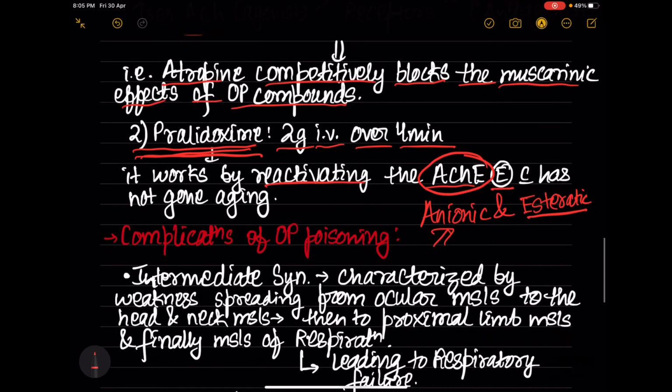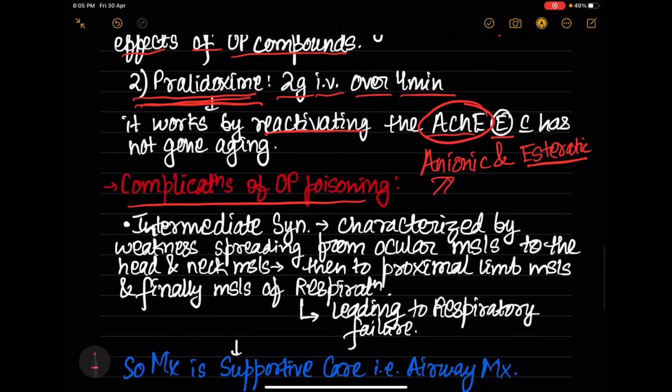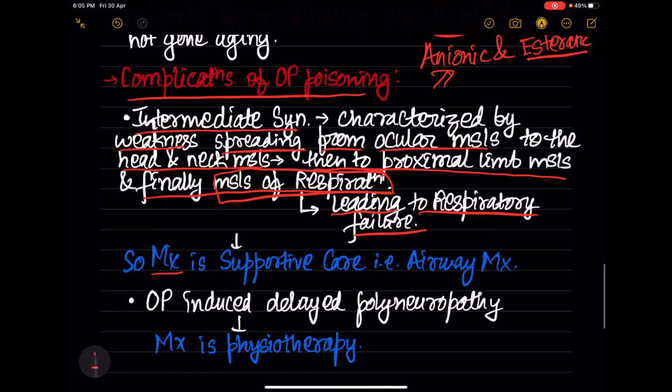Now coming to the complications of organophosphate compound poisoning. So first is intermediate syndrome, which is characterized by weakness spreading from ocular muscles to the head and neck muscles, and then to the proximal limb muscles, that is upper limb muscles, and finally muscles of respiration. Since muscles of respiration are affected, it leads to respiratory failure. The management is simple, that is supportive care, that is basically we will do the airway management in these patients.